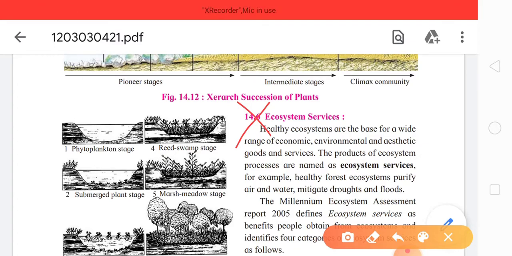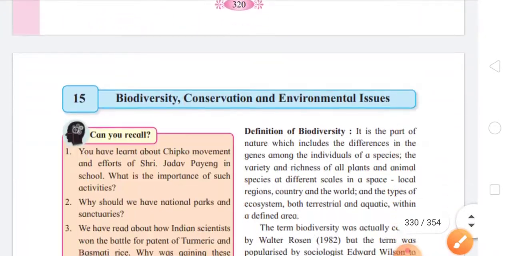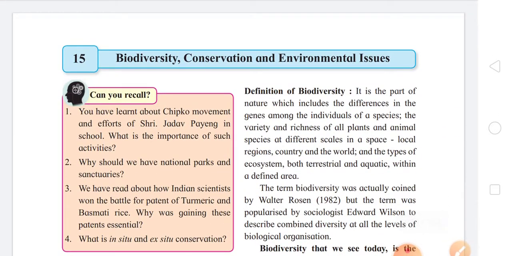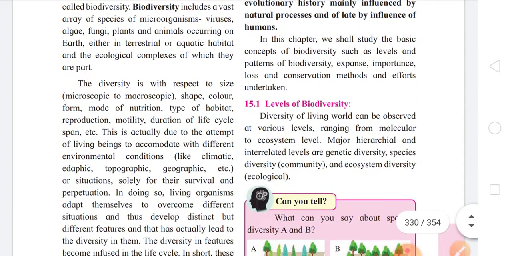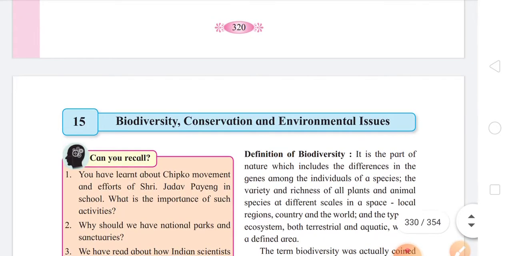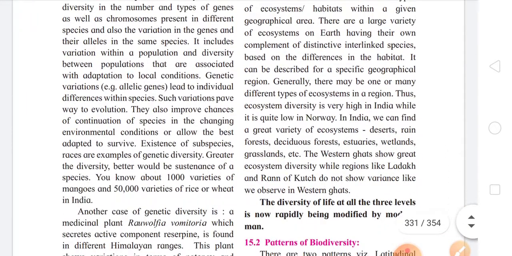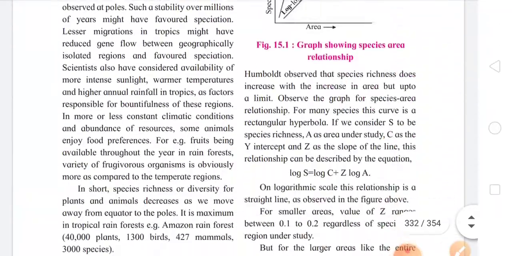Page number 318, subtopic 14.6 ecosystem services. The complete subtopic is deleted and non-evaluative. Now please come to the last chapter, the 15th chapter, on page number 330. The name of the chapter is Biodiversity, Conservation and Environmental Issues. Please come to page number 330.